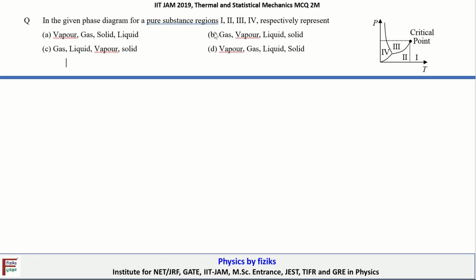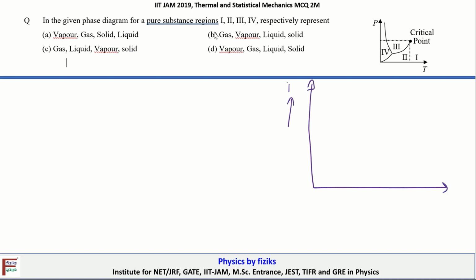The statement is, in the given phase diagram for a pure substance, regions 1, 2, 3 and 4 respectively represent. So we have to identify these regions from the given phase diagram, which is a diagram between pressure and temperature. Let's try to understand the phase diagram first, and then we will figure out which one is the correct option.